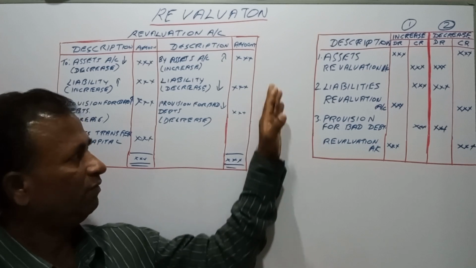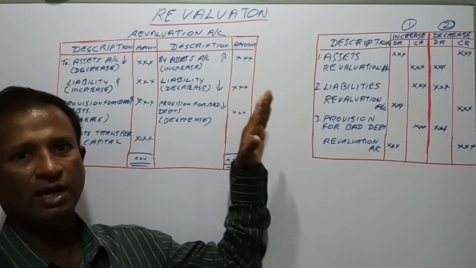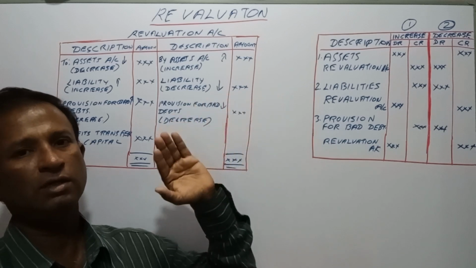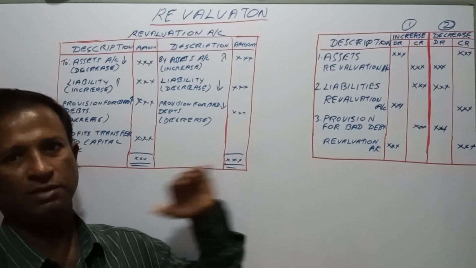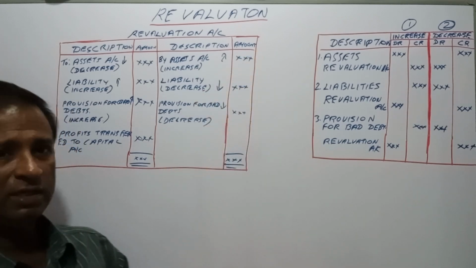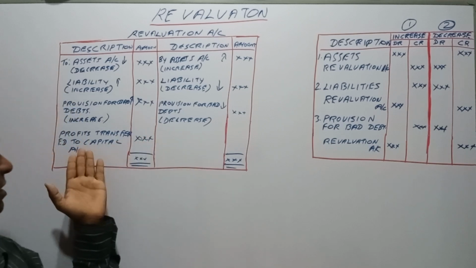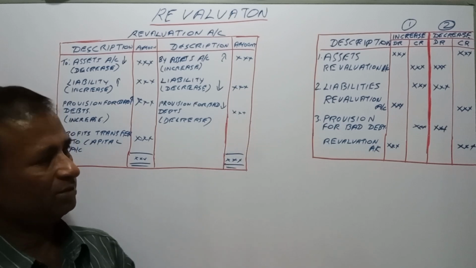So they revalue the assets and liabilities as at the date on which the new partner is admitted, and the revaluation profit which arises will be shared among the old partners.